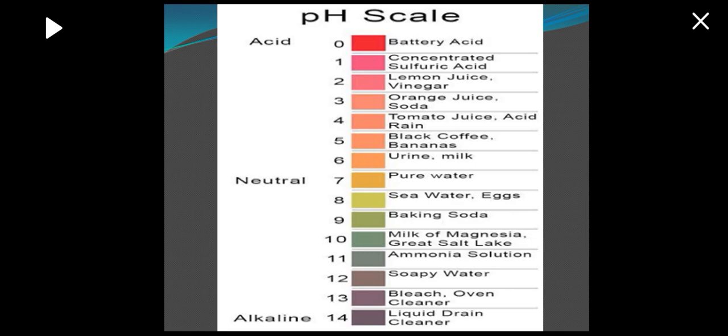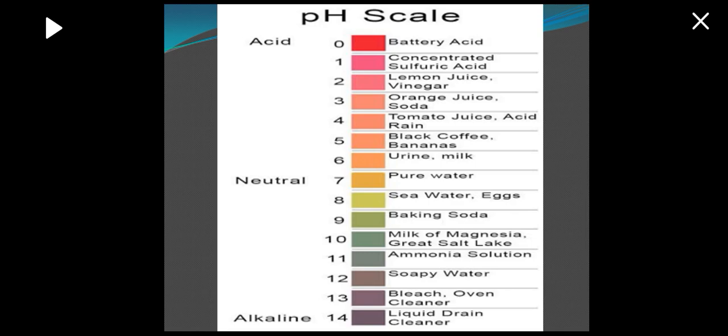Here is an example of a pH scale. So as you can see, when a substance is below neutral, which is 7, down to 0, that is what we call acidic. And when it is from 7 up, it will be alkaline or non-acidic.